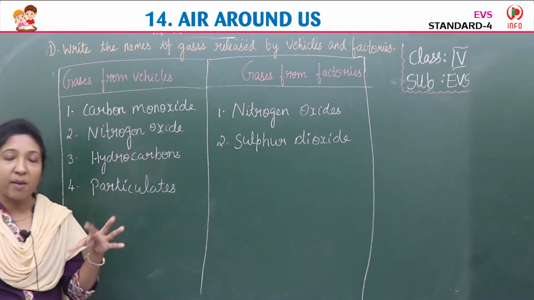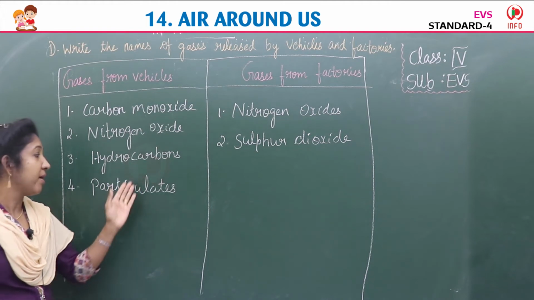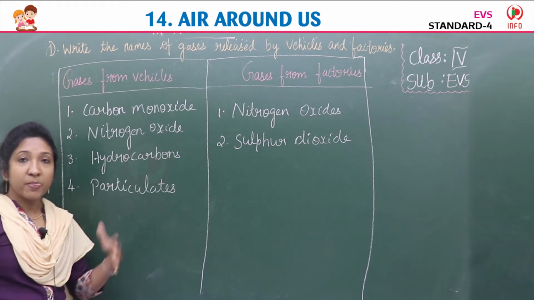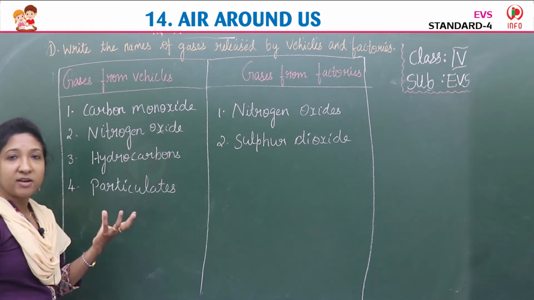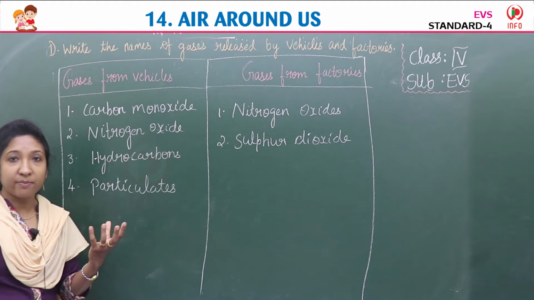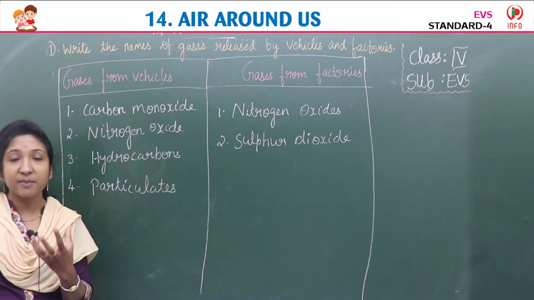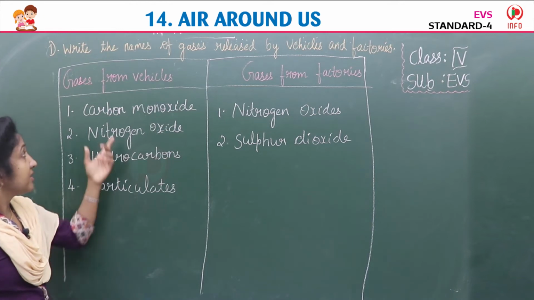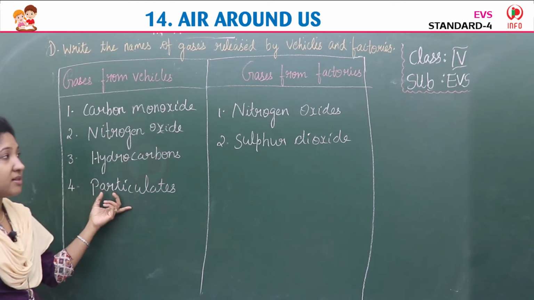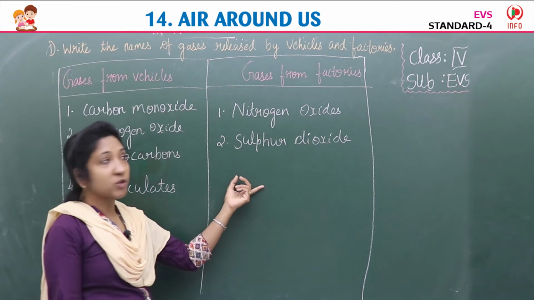Hydrocarbons, hydrogen and carbon is a chief component of petroleum. Then when petroleum burns, this will release. Then particulates, some soot or dust or fumes we say. Black smoke or black substance, or we say it's a kind of smoke. So these are the gases from vehicles. So what about gases from factories?